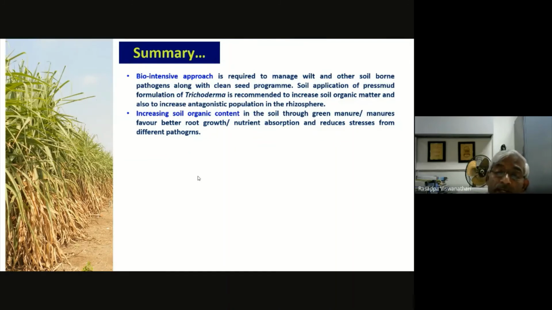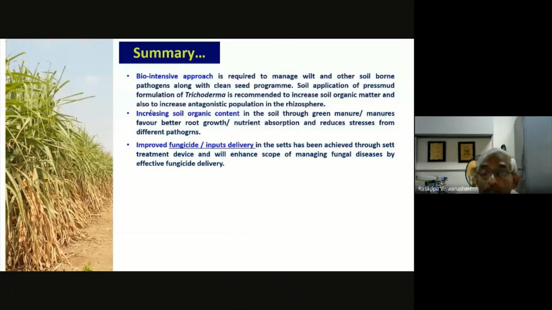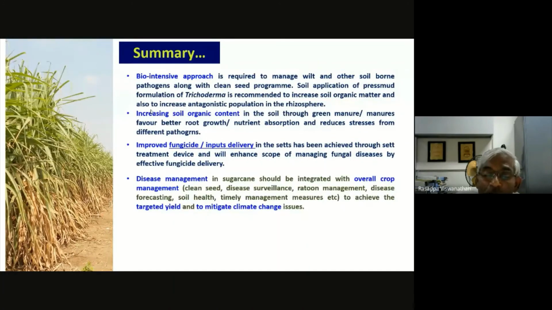Another thing is introducing this organic source with the Trichoderma, which also increases the soil organic content. Once you make the soil better, that ensures better root growth and better nutrient absorption, and also reduces the stress from different pathogens. So as we mentioned, it should be a totally integrated approach; no single approach will help. Many times we say the farmer knows all the production and protection technologies, but what we need is to integrate them into the cropping system.